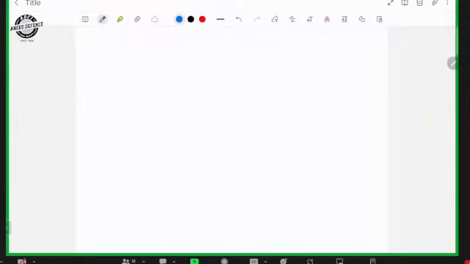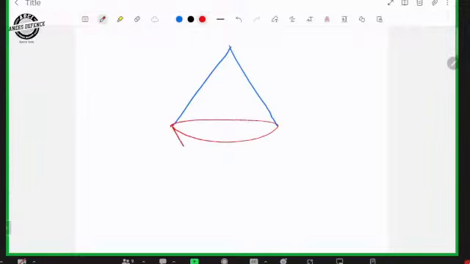That means it looks like this. A cone is in the shape of a cone.